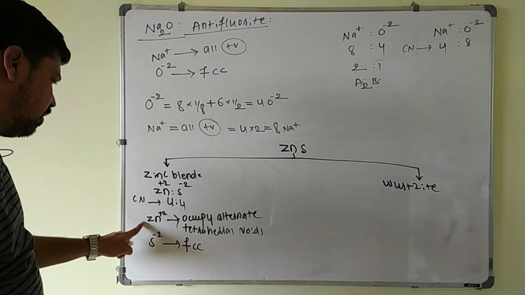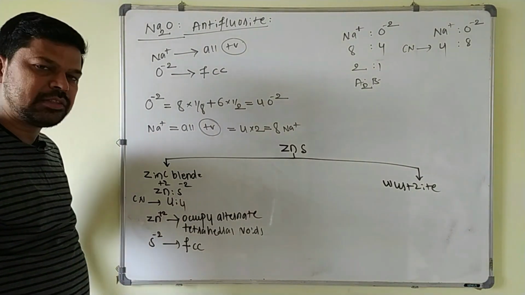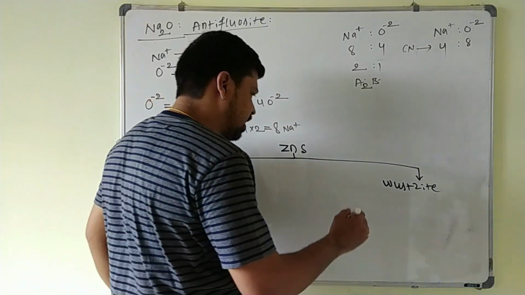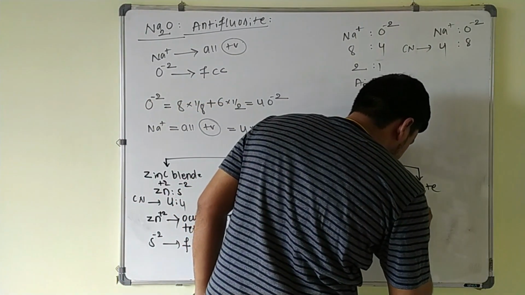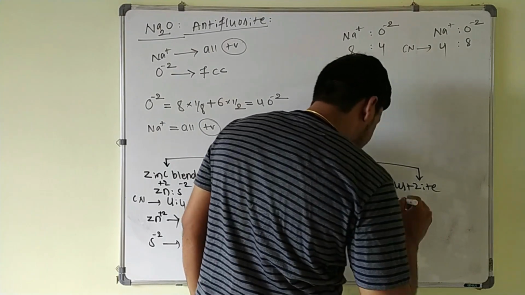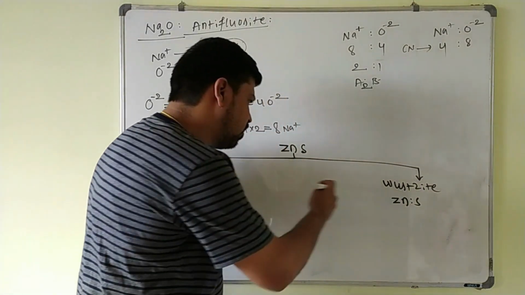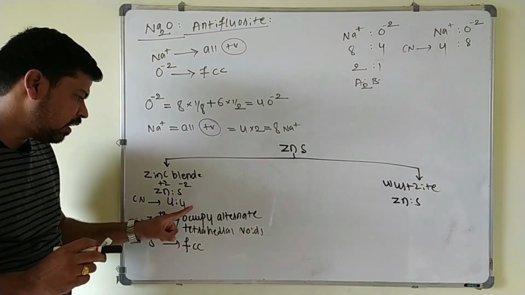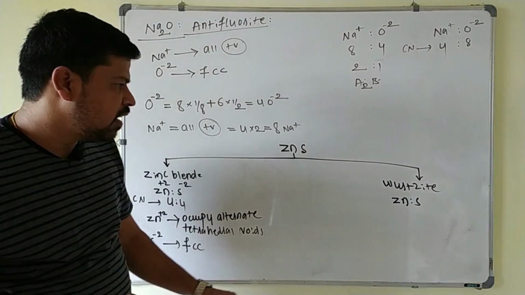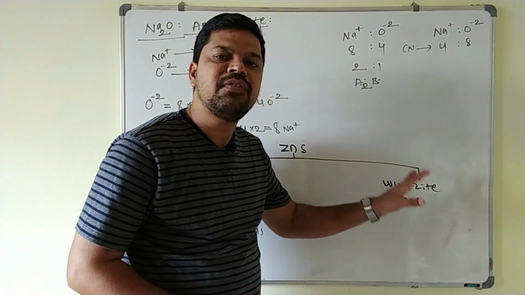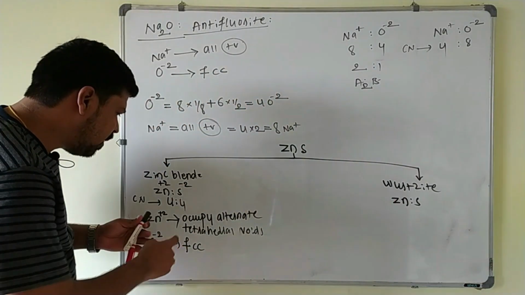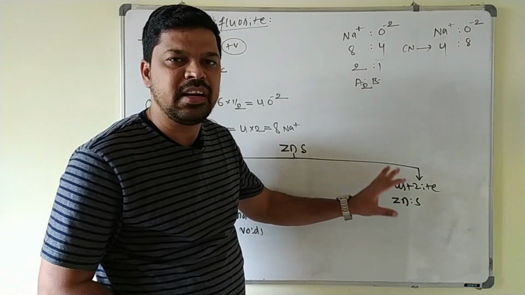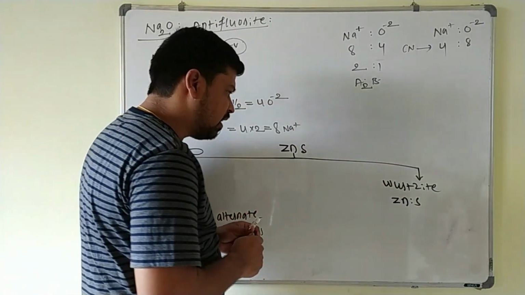Therefore, 4 Zn+2 ions are there and 4 S-2 ions are there. The coordination number is 4 is to 4 here. Here also same thing, ZnS. Okay. For these two, the difference is, here the cation Zn+2 ions are occupying alternate tetrahedral voids. Here Zn+2 ions are occupying half of the tetrahedral voids. Here alternate is compulsory, and here half of the tetrahedral voids, not compulsory that it is alternate.